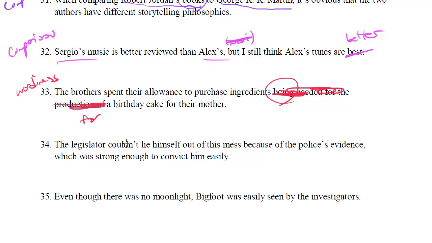How about 34? The legislator couldn't lie himself out of this mess because of the police's evidence, which was strong enough to convict him easily. So again, not necessarily grammatically wrong, but generally the SAT is not really going to like because of. If they use because, they want it to be a complete sentence. So again, this is wordiness. And one way to fix this would be to use because, but make the sentence that comes after it a complete sentence. So we can get rid of the of and say because the police's evidence, get rid of the comma, was strong enough to convict him easily. So we can kind of reduce the wordiness, make it more direct. The SAT loves using the word because to connect two clauses. So that's what we're generally going to prefer over the original.